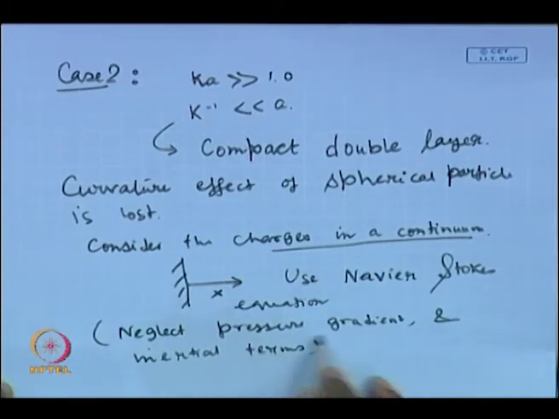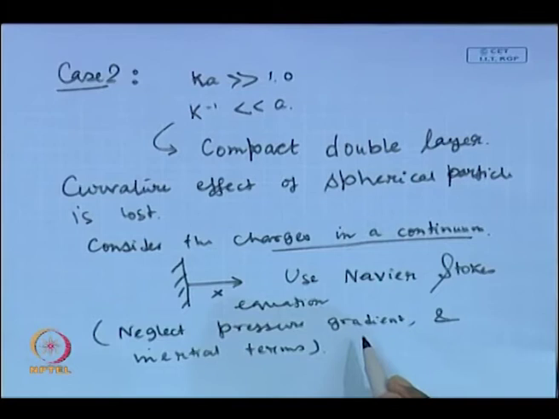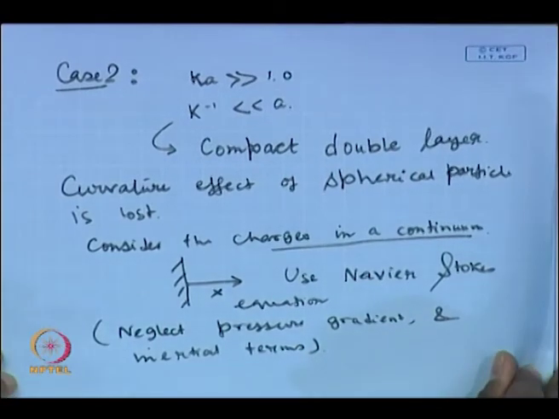If you neglect the pressure gradient, that means there is only the presence of the external electric field, so the del P del x term will not be there. And the inertial terms, that means the whole left hand side of the Navier-Stokes equation, will be neglected as well.